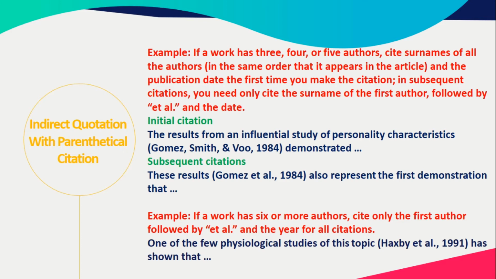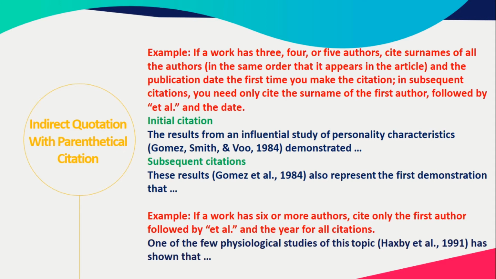It means the surname of the first author, second author, and the third author. Put a comma and make sure you have the symbol of ampersand for the parenthetical citations, right? After that, make sure you have the year of publication. Then you can proceed with the statement.